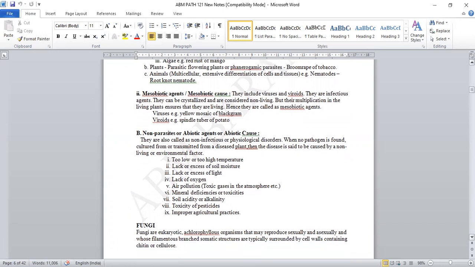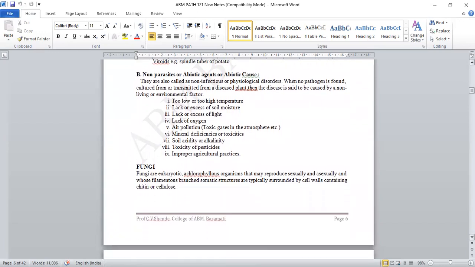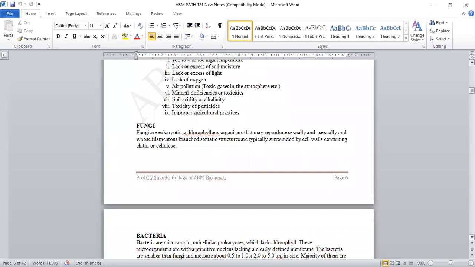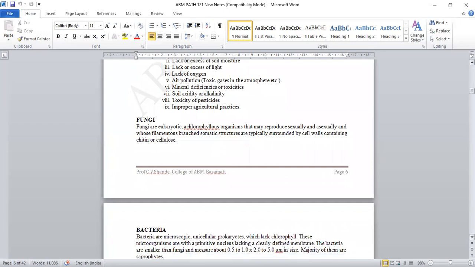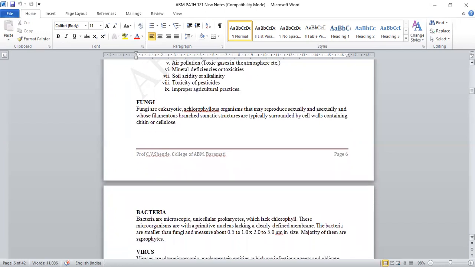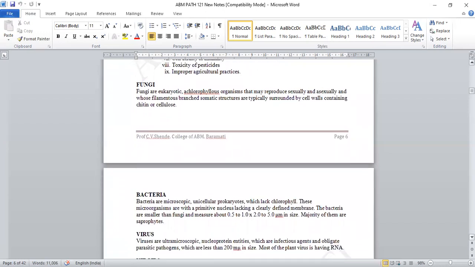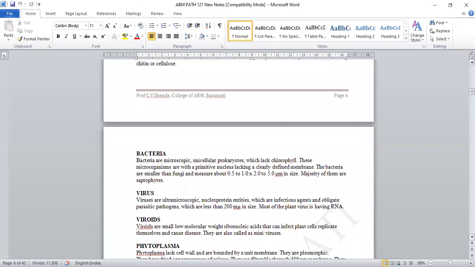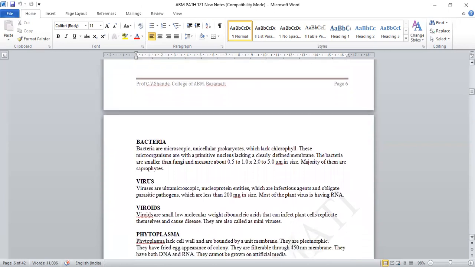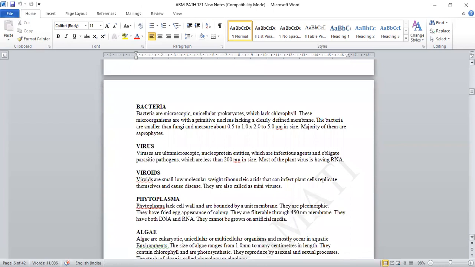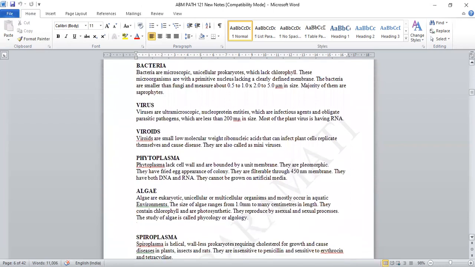But I have also given you the examples or the definition of each and every organism which causes infection to the plant or causes plant diseases. Individually the definition is there, so you can read these definitions carefully. In case of fungi, bacteria, viruses, I have told you the definition of virus and viroids. Phytoplasma, algae are also responsible for causing diseases to plants. In case of mango, it causes red leaf of mango.